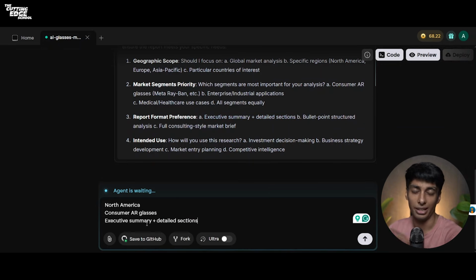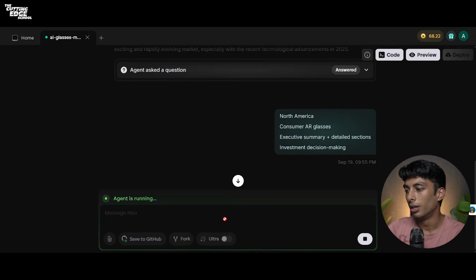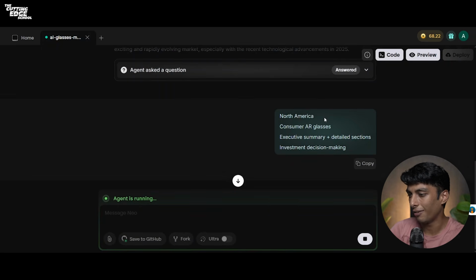So as you can see, you have configured your agent and now your agent is asking for your approvals as well as your permissions to work on the following parts. Now this initial prompt enables the agent to understand what you are actually trying to achieve. And let's do investment decision making only. So now my teammate has asked me some of the questions and I have given the answer.